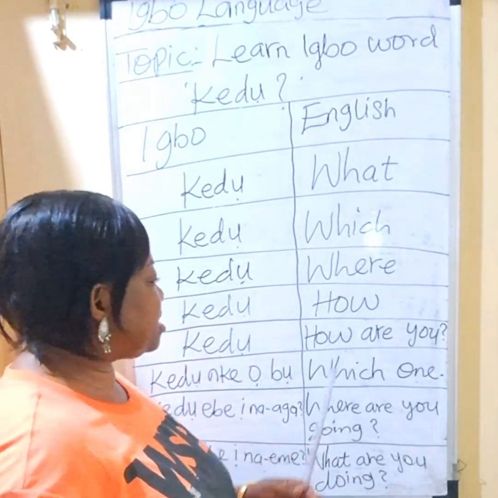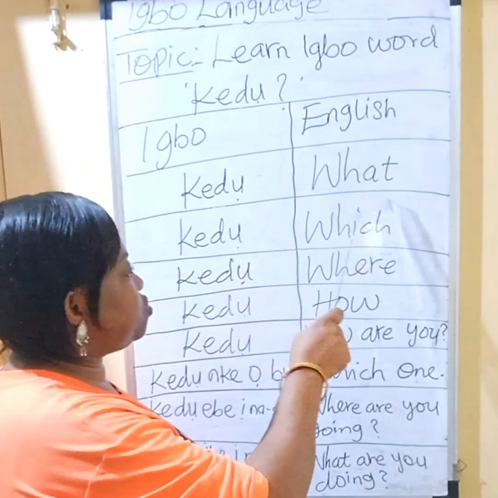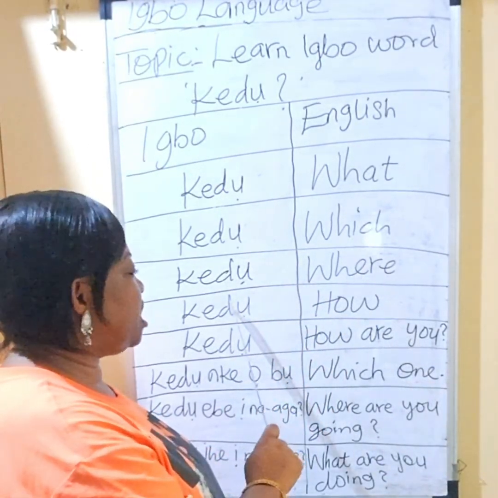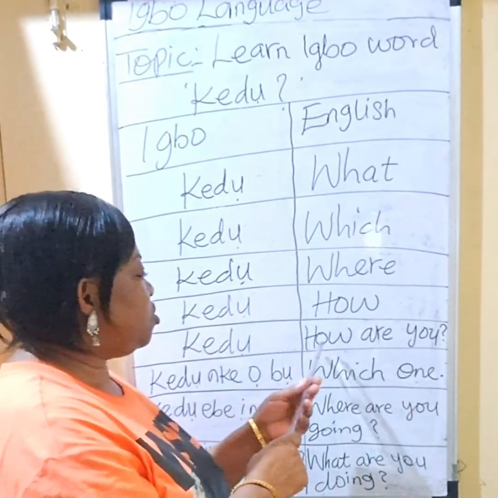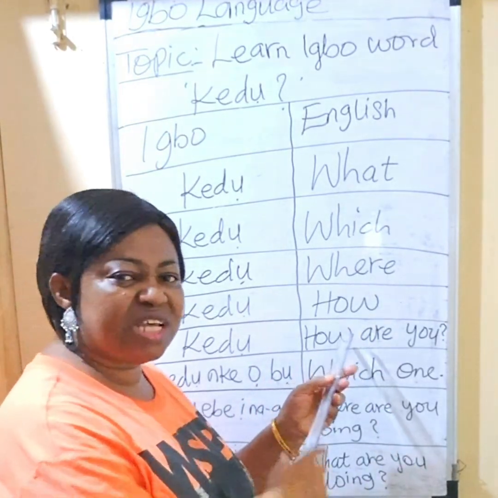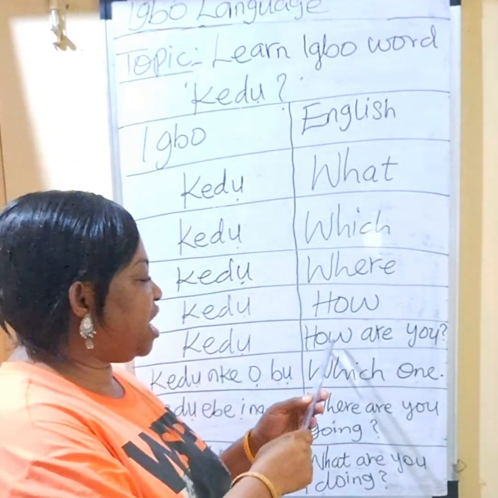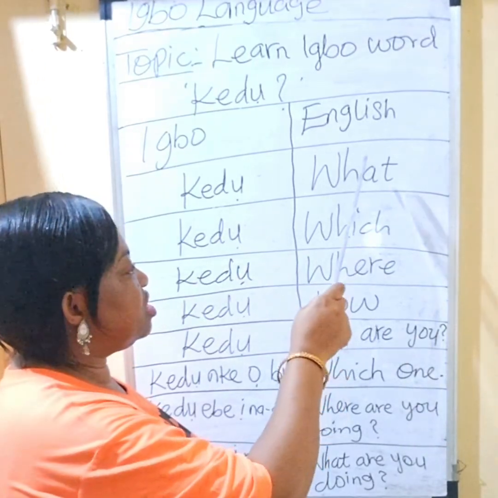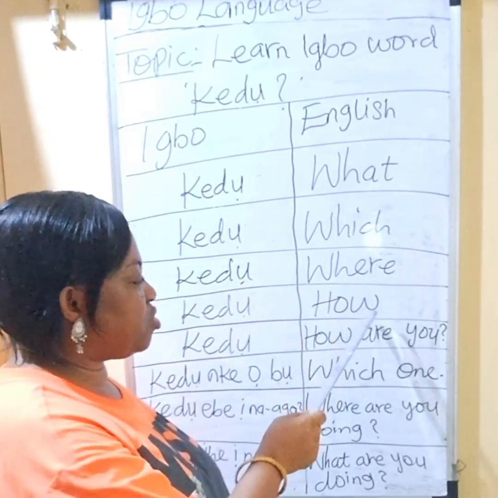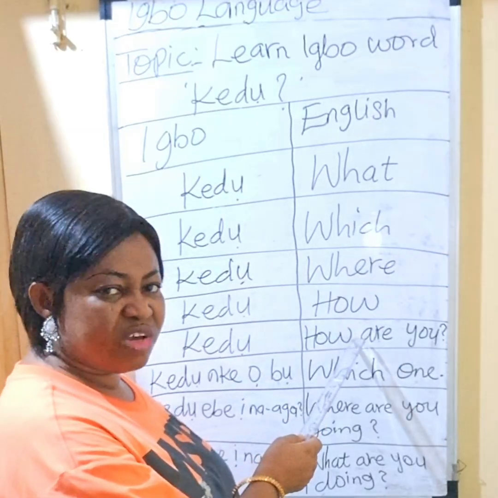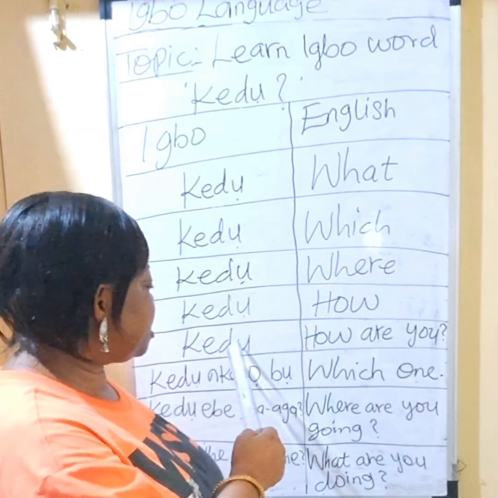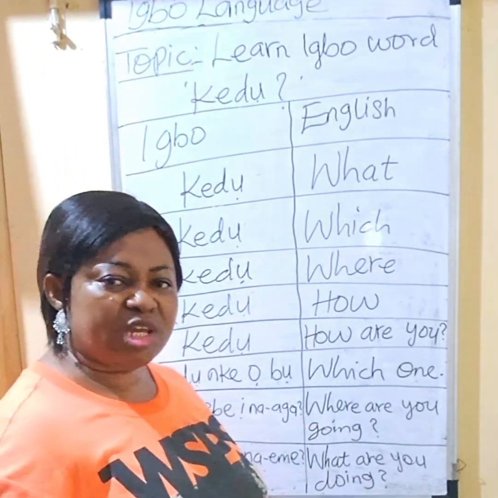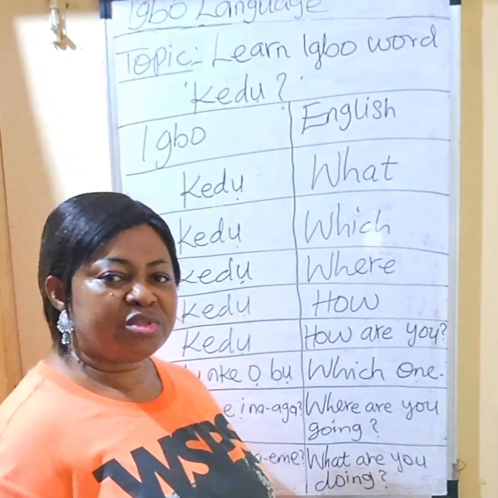Now you have seen that Kedu means what? Kedu, which? Kedu, where? Kedu, how? Now, we are going to put them in sentence making. We are going to add some words to this word, which, where, how, to form a full sentence. For example, Kedu, how are you? Kedu ka ị mere?